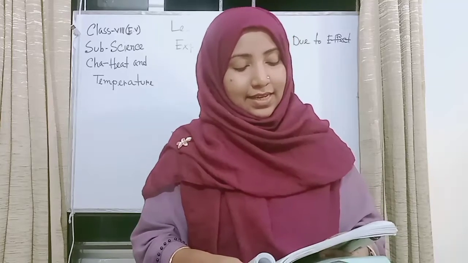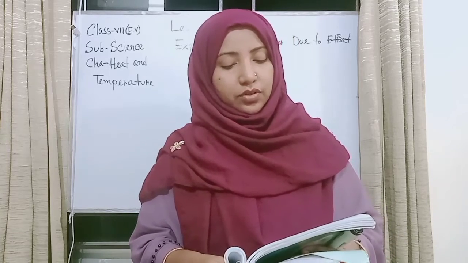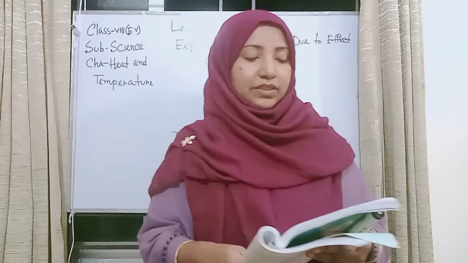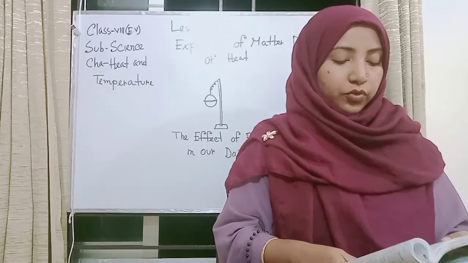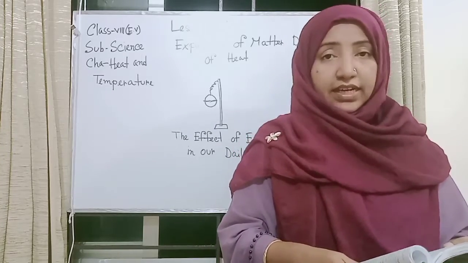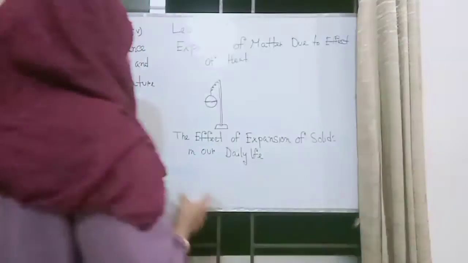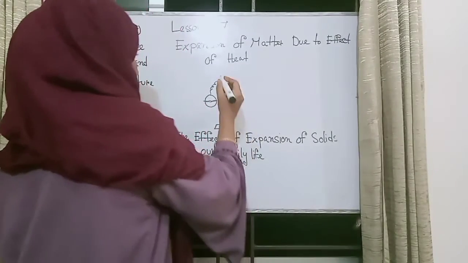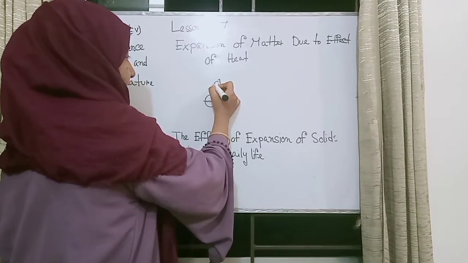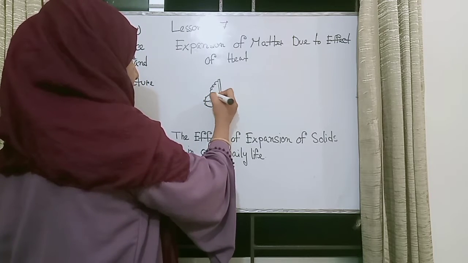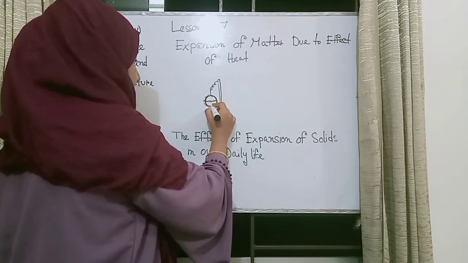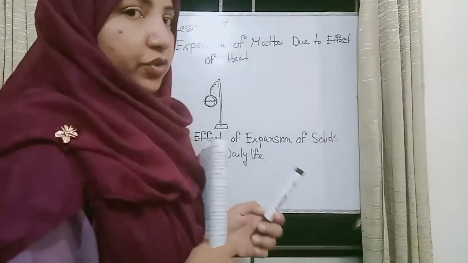Insert the ring and ball into the stand as shown in the figure. Here, this is the stand, this is the ring-shaped structure, and on the inner side there is the ball.